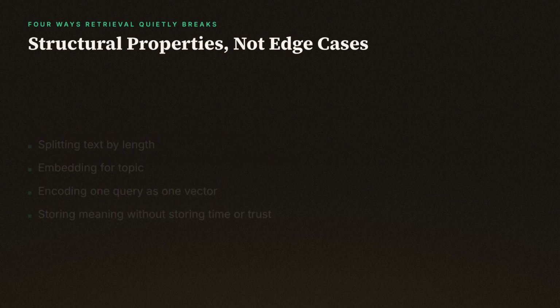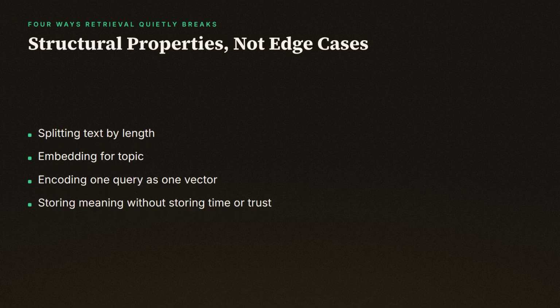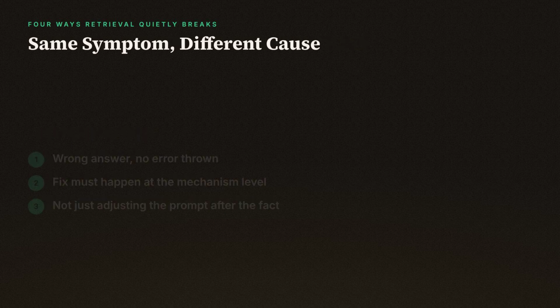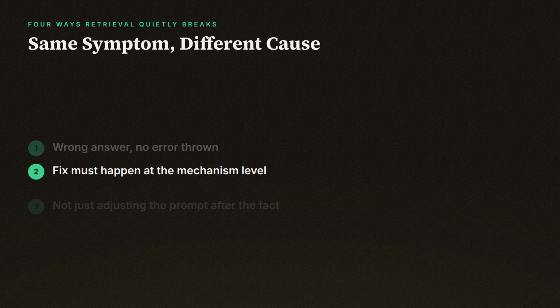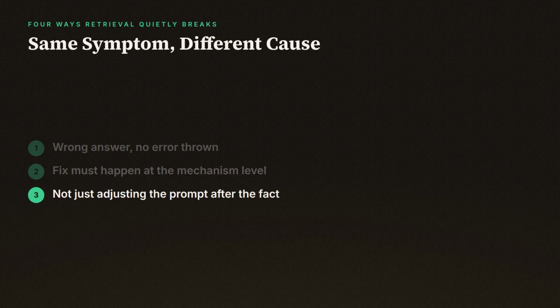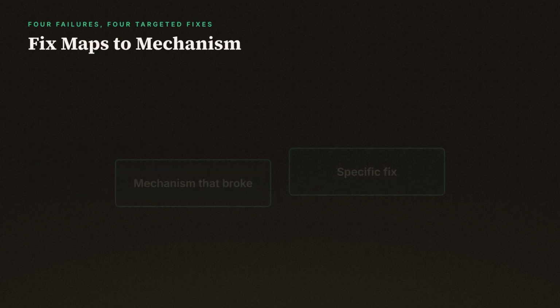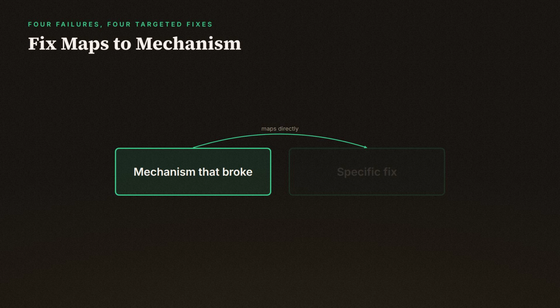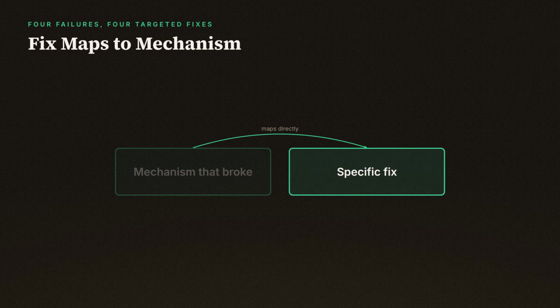None of these four are exotic edge cases. They're structural properties of splitting text by length, embedding for topic, encoding one query as one vector, and storing meaning without storing time or trust. Each one produces the exact same symptom from the outside, a wrong answer with no error thrown, which is exactly why the fix has to happen at the mechanism level, not by adjusting the prompt after the fact. Each of those four failures has a specific fix, and the fixes map directly onto the mechanism that broke, not onto the model's behavior. Start with chunking.